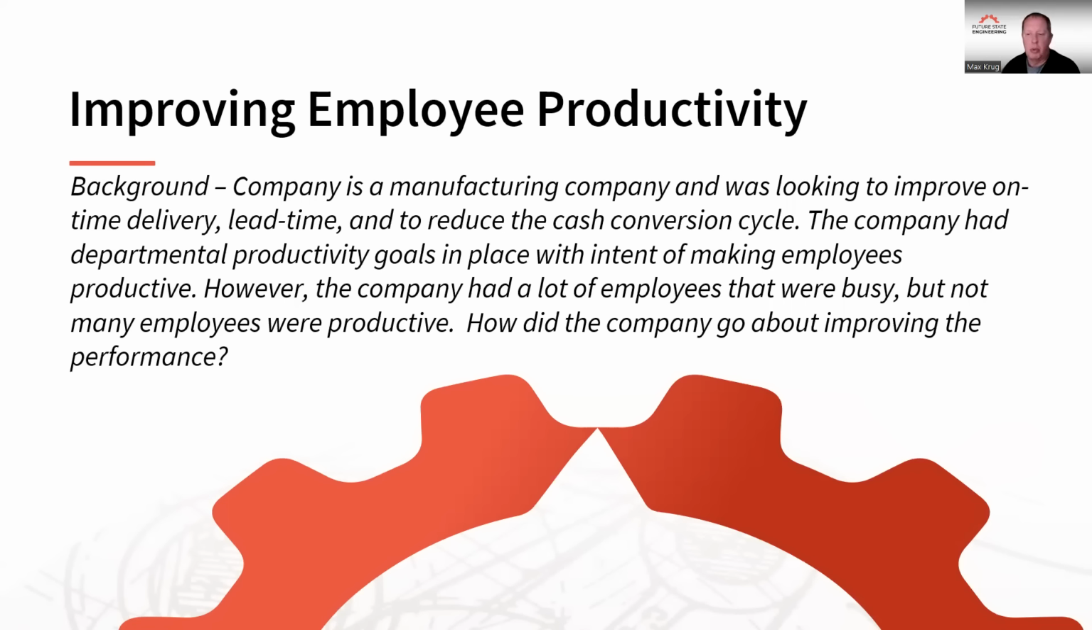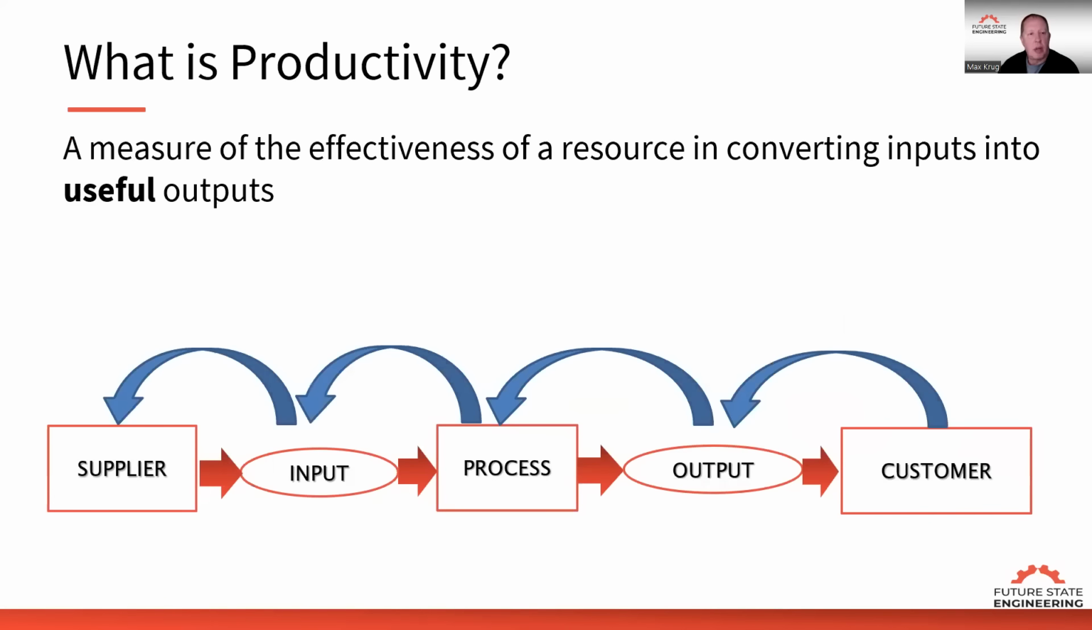So how do we go about improving the performance in this situation? The performance improvements we're looking for are reduced lead time and better on-time delivery. And if we do those things, then our cash conversion cycle automatically improves as a result of doing those activities. So let's first talk about productivity.